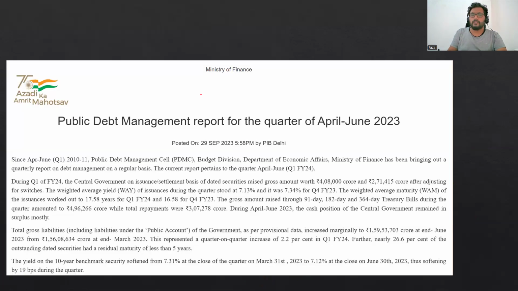Now, who manages all this? First, look at this ministry, the Ministry of Finance. There is an institution called the Public Debt Management Cell or Public Debt Management Department. The Public Debt Management Cell, which comes under the Budget Division, under the Department of Economic Affairs, Ministry of Finance, has been submitting reports.